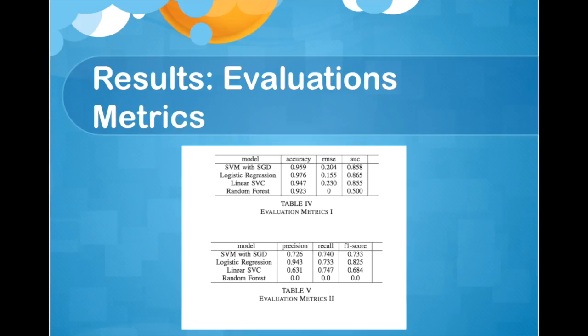Accuracy simply measures how often the classifier makes a correct prediction. It is the ratio between the number of correct predictions and the total number of predictions. 3 linear models give a very high accuracy score. AUC stands for area under the curve. Here the curve is the receiver operating characteristic curve, or ROC curve for short.